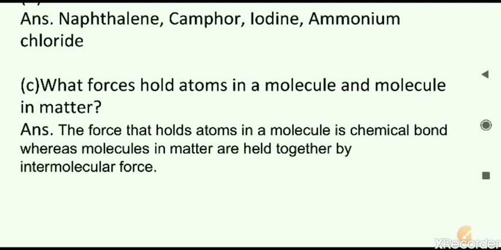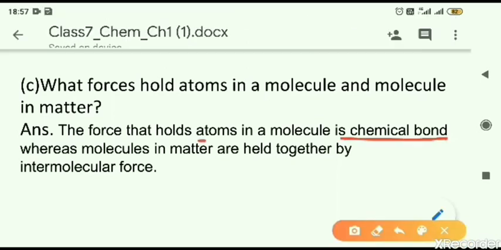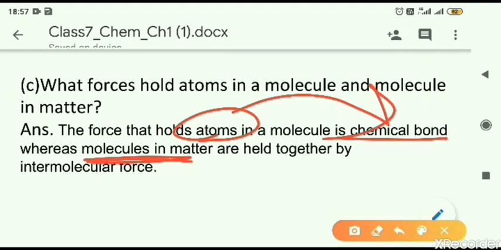Next, C part, what forces hold atoms in a molecule and molecules in matter? Atoms are held together by a chemical bond. In a molecule, atoms are joined together by chemical bonds, whereas matter is made of molecules, and those molecules are held together by intermolecular force.